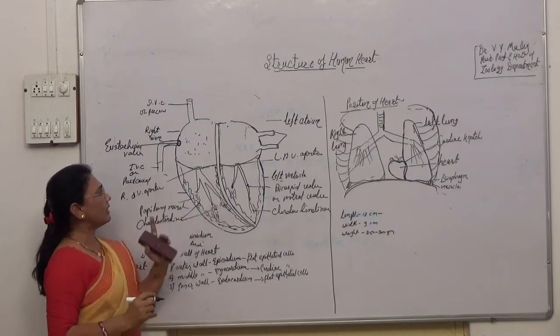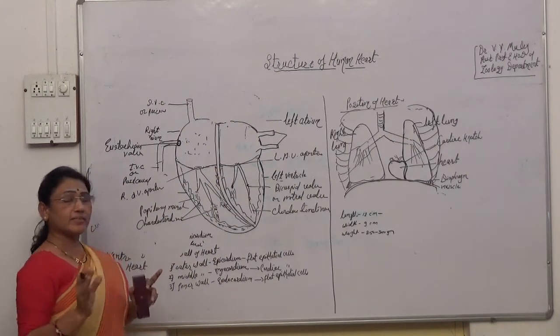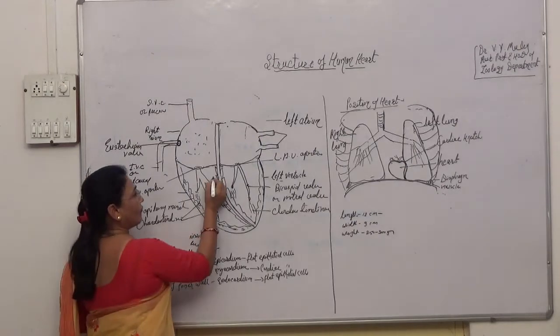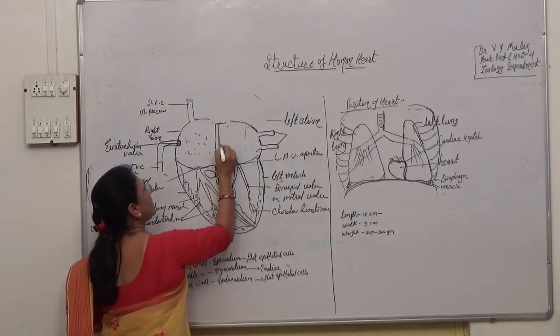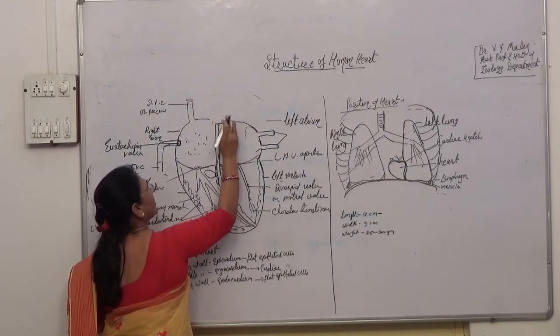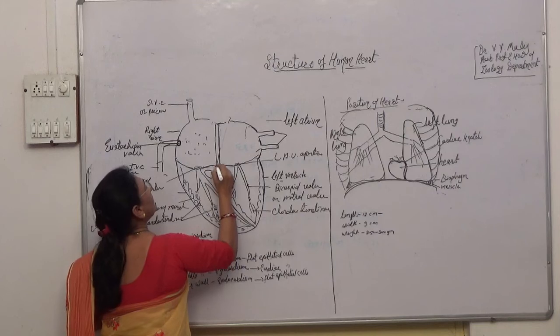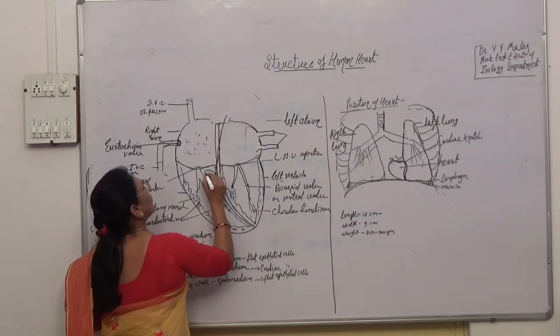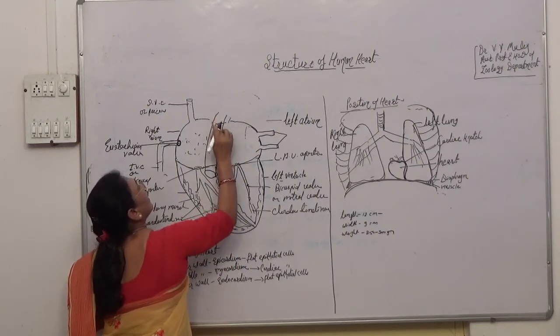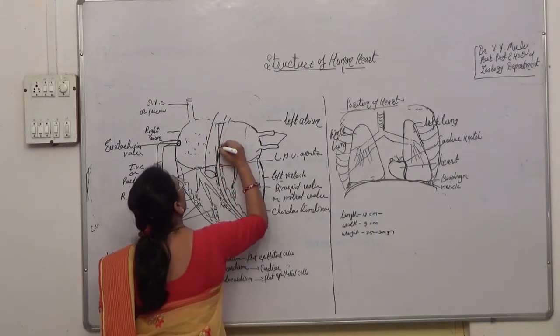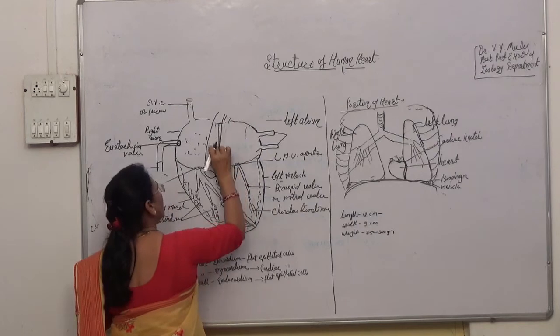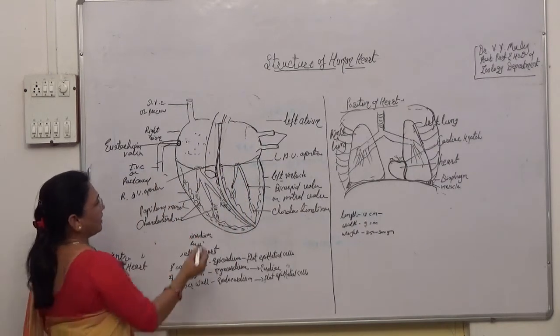So from the right ventricle arises the large vessel, the aorta. This vessel is called the pulmonary vessel or the pulmonary aorta. So this is the pulmonary aorta. It arises from the right ventricle.